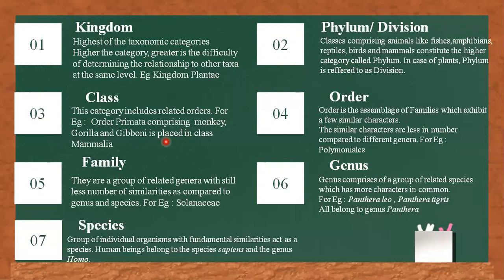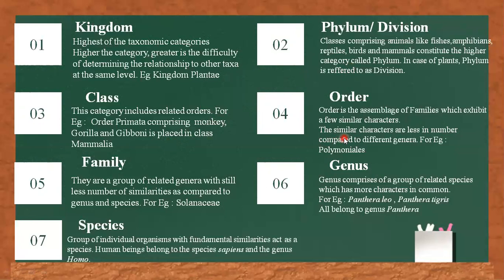Next, we'll talk about classes. This category includes related orders. For example, order Primata, comprising monkey, gorilla, gibbon, is placed in the class Mammalia.